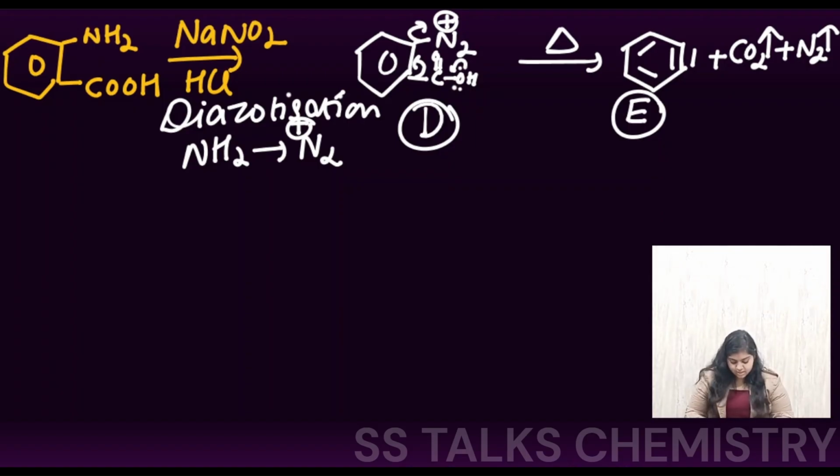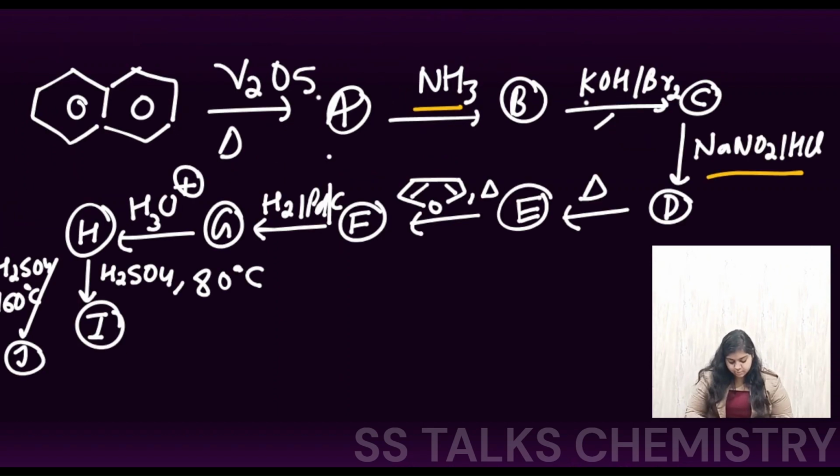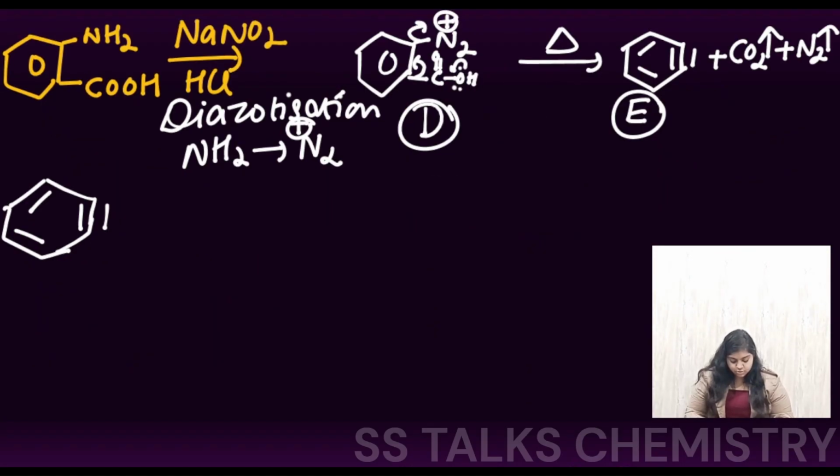Now this E, the benzyne formed, is treated with this furan ring, and the heating condition has been provided. So this benzyne, and we had this oxygen, and this electron density is present.